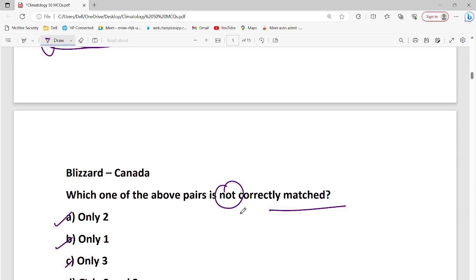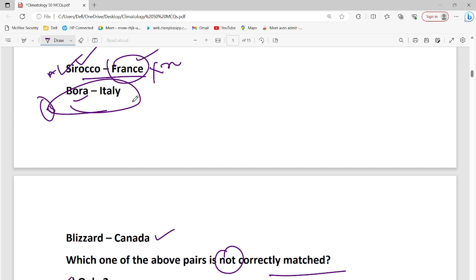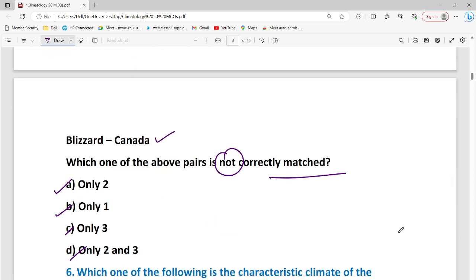Okay, so that means Blizzard is USA, so we should look at Canada also, USA also. Obviously Sirocco is seen in Italy. So it would be here, that means France no, so A would be there. Then Bora, if we look, is seen in Italy, the Adriatic Sea, okay. So this would be A and B, the answer would be A and B.